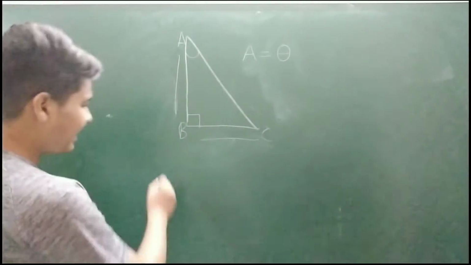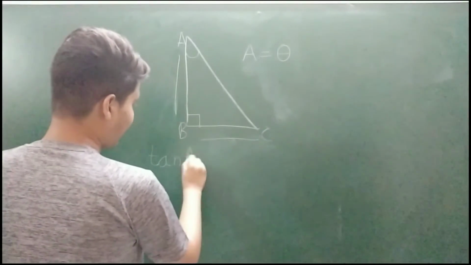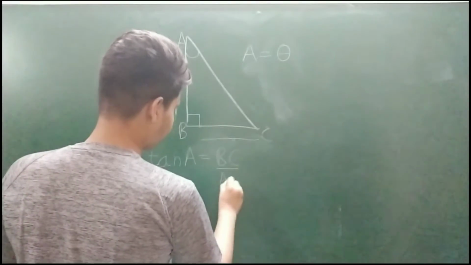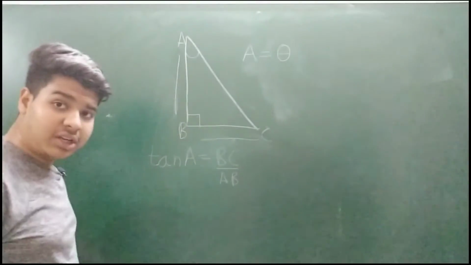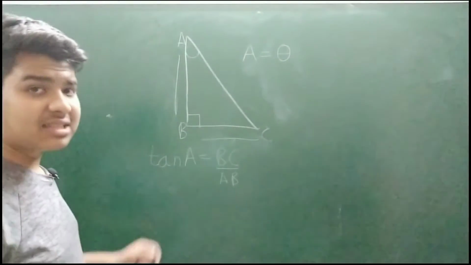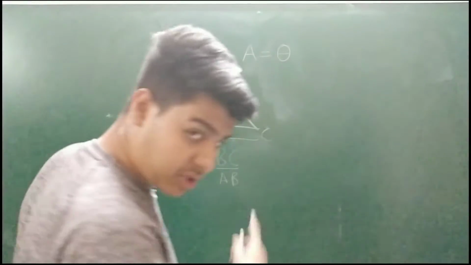Then we can also write tan A, as you have noted, is BC by AB. But what if I give you another value for this? I can write tan A as sin A upon cos A. Let me show you how it's done.